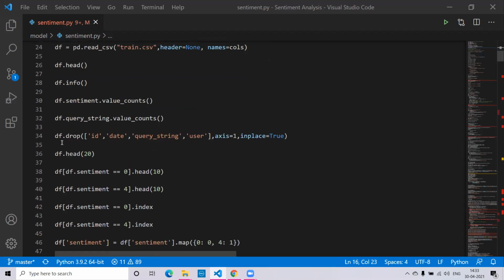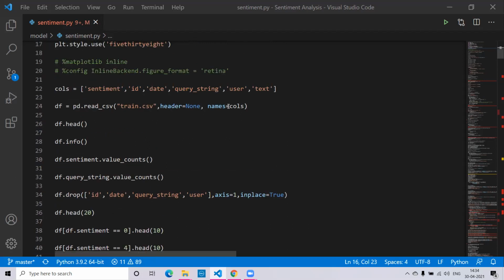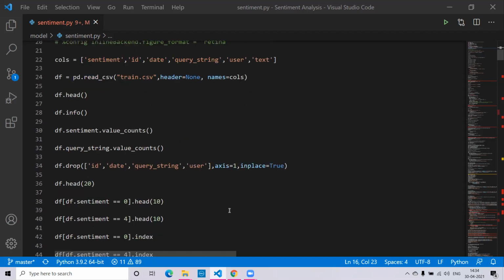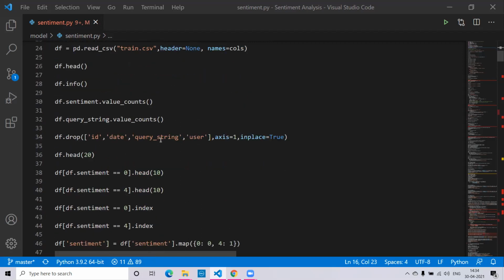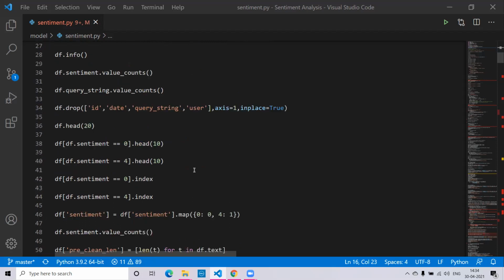After that, we've used df.drop. Because for sentiment analysis, we won't be requiring all the columns of the dataset, such as ID, date, query string, and user, because they won't be necessary for training a model. So we use only the sentiment and the text columns, which are required for training a model, and we drop all the other four columns. After dropping the columns, again, we have displayed the top 20 tweets.